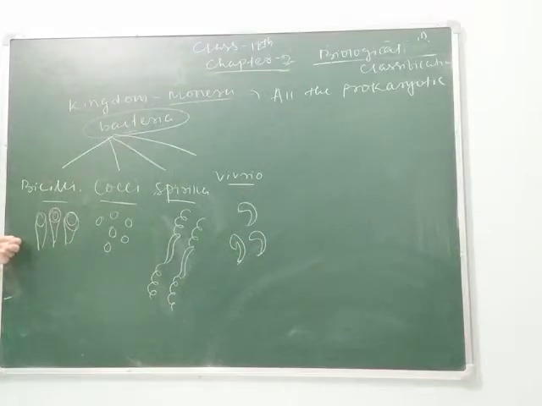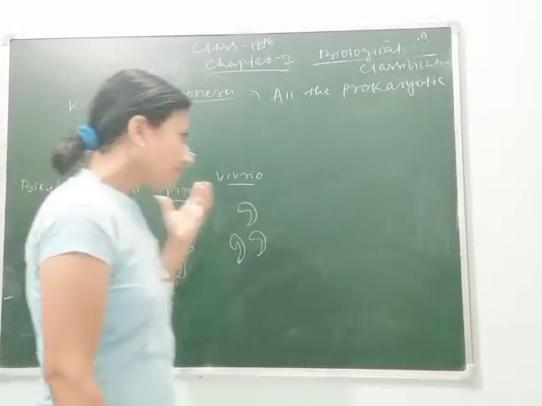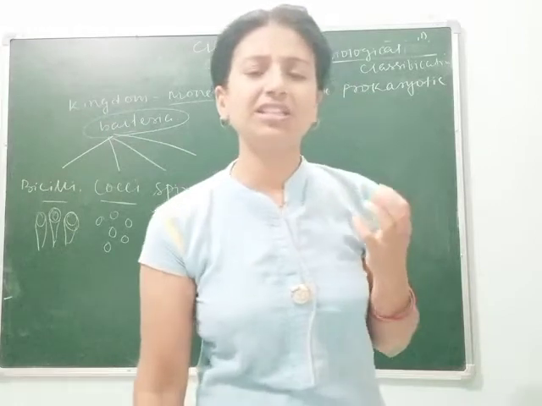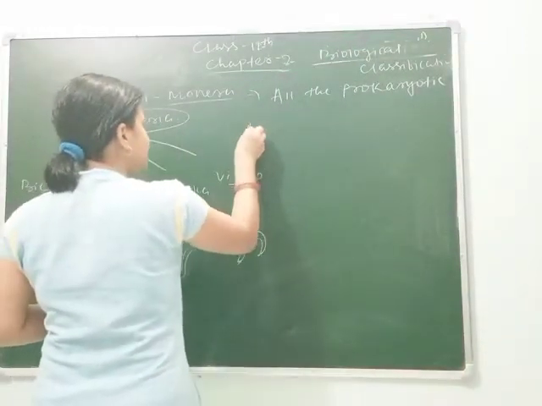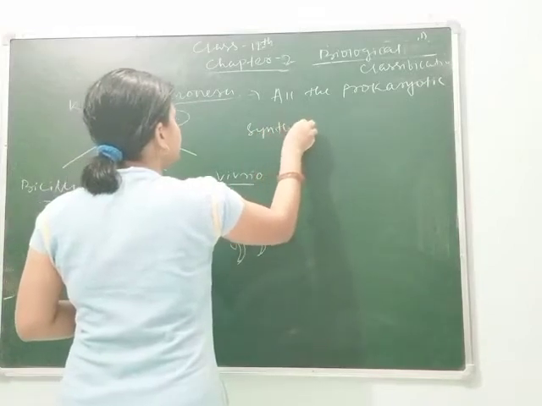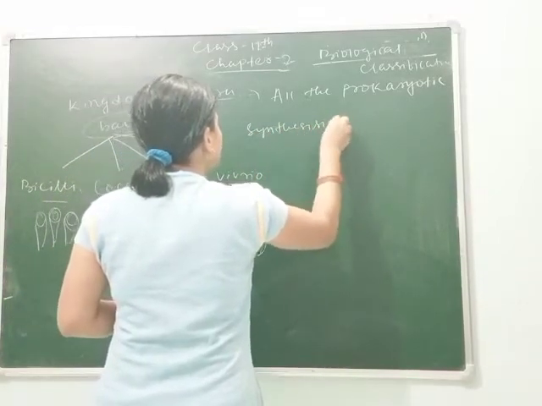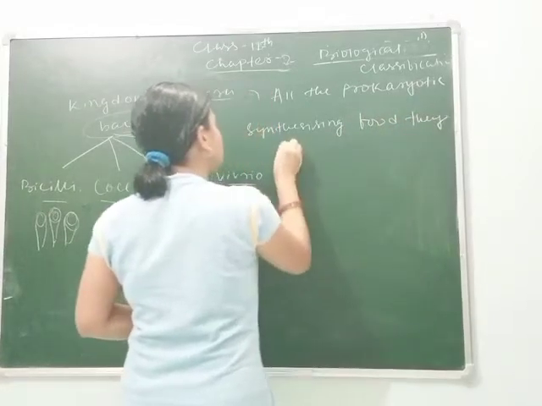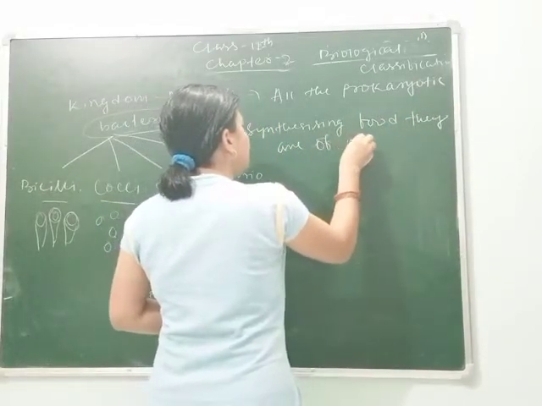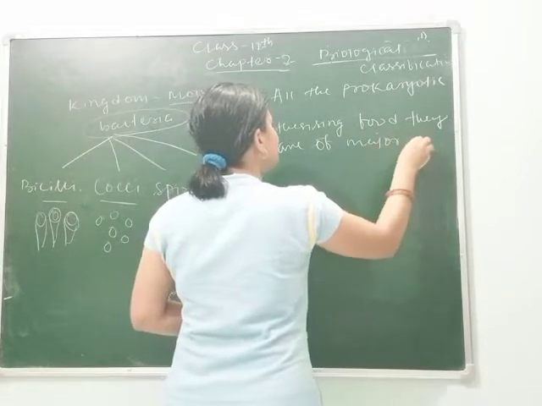Here I have told you 4 different types of bacteria that we find, of different shape and size. And on the basis of synthesizing food, they are again divided into 3 major types.